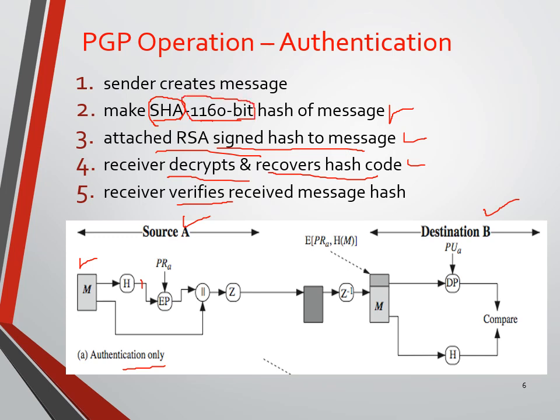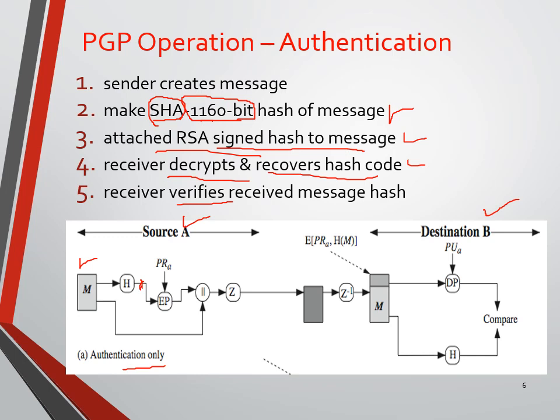Another name for a hash code is message digest. Both are the same. So at this stage we have the hash code. We are not sending the hash code directly.